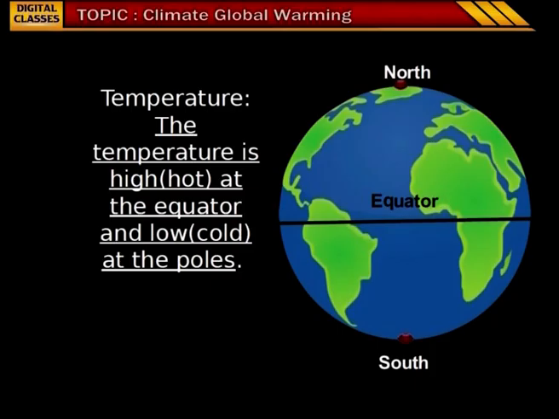Now children, having learnt about the differences between weather and climate and different layers of the atmosphere, now let us learn about the different elements of atmosphere and how they affect the climate. Temperature. The temperature is high at the equator and low at the poles. Children, if you observe this picture, near the equator the temperature is high, and as you have learnt in your previous classes, the equatorial region is very hot and the region near the poles, that is near the north pole and the south pole, are colder compared to equator.